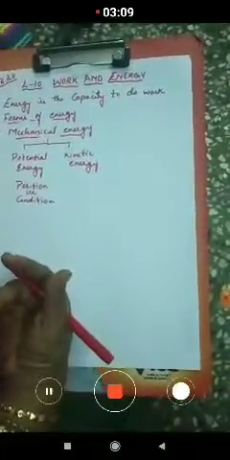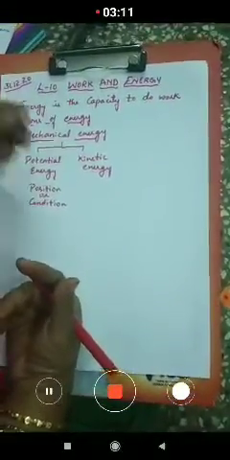After this, we saw the example of a spring. As the spring compresses, what happens? The compression of the spring possesses potential energy. Due to this potential energy, work is done, and we are able to write with the pen, children. The work, that is writing with the pen. So this spring is present in the pen.